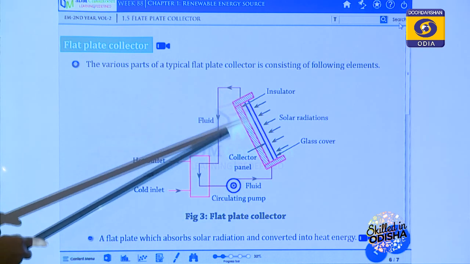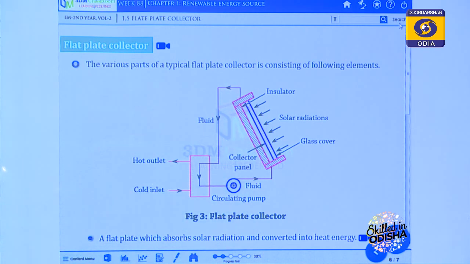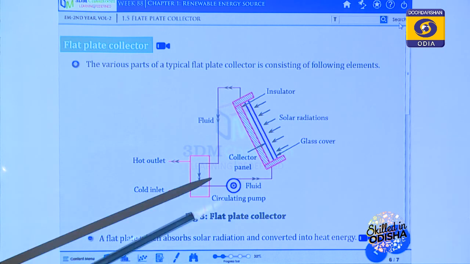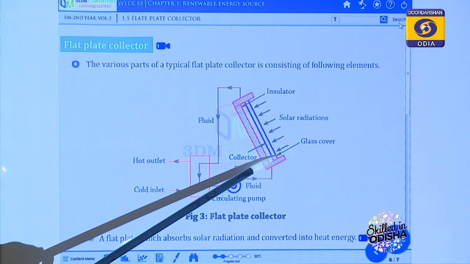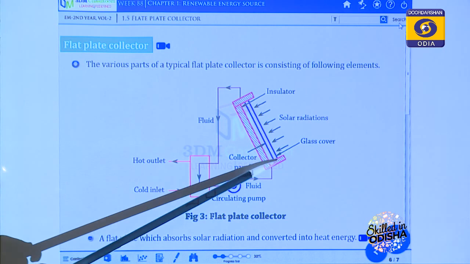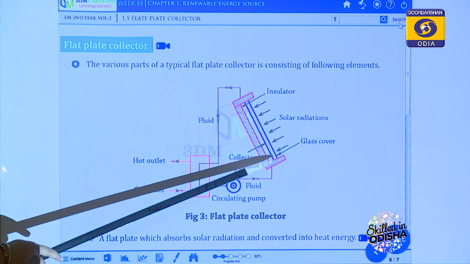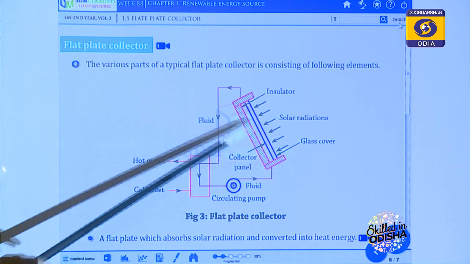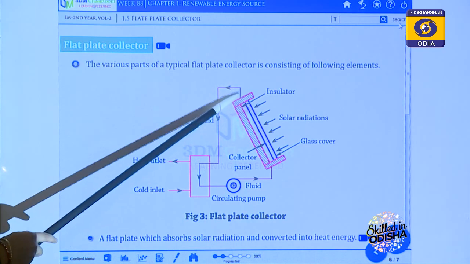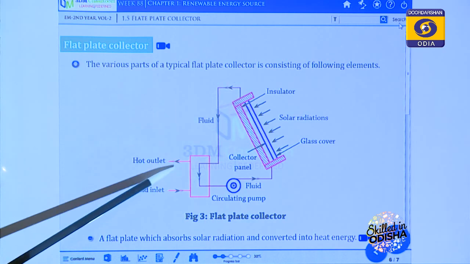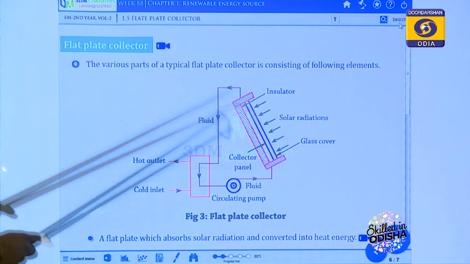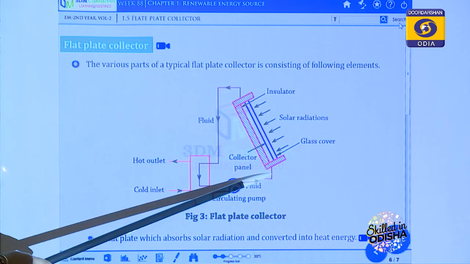This is the flat plate. The video you have seen now was of the flat plate collector, and this is the input valve, the cold water inlet. We will supply cold water through this inlet, and this is the outlet valve, where hot water comes out. What happens here?